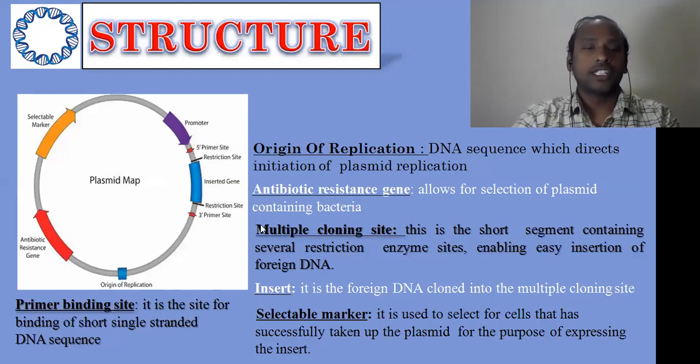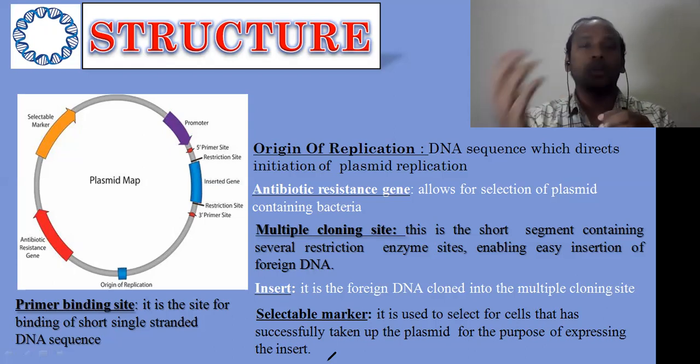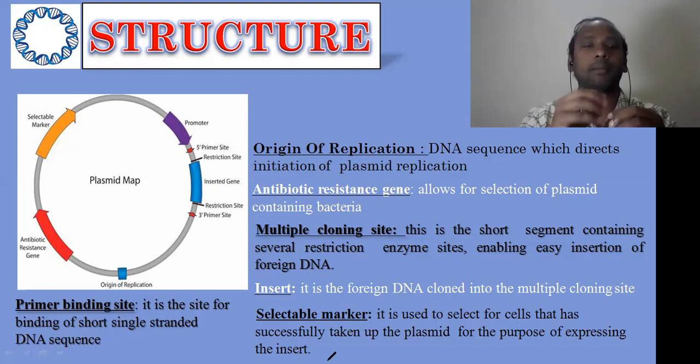The structure of the plasmid is very important, because here you try to understand the different regions present in the plasmid. These regions are important for application, because based on these different regions we construct plasmids according to our modifications, and we use them in rDNA technologies.